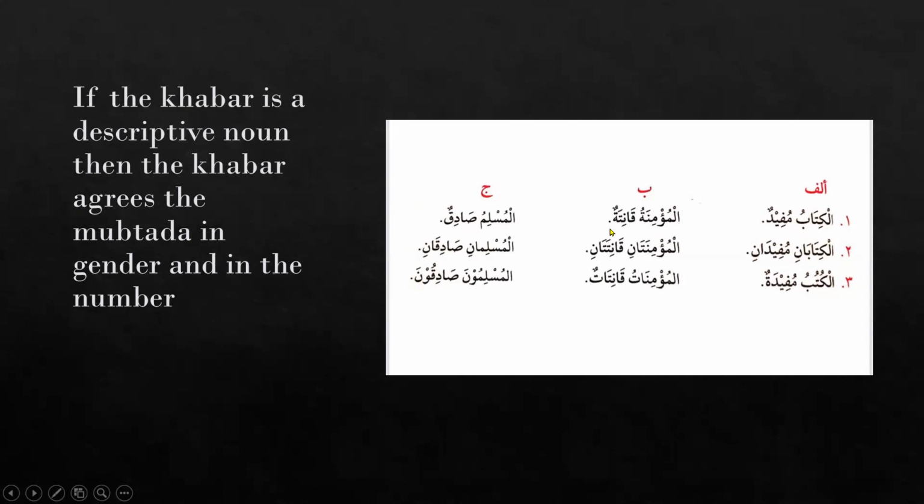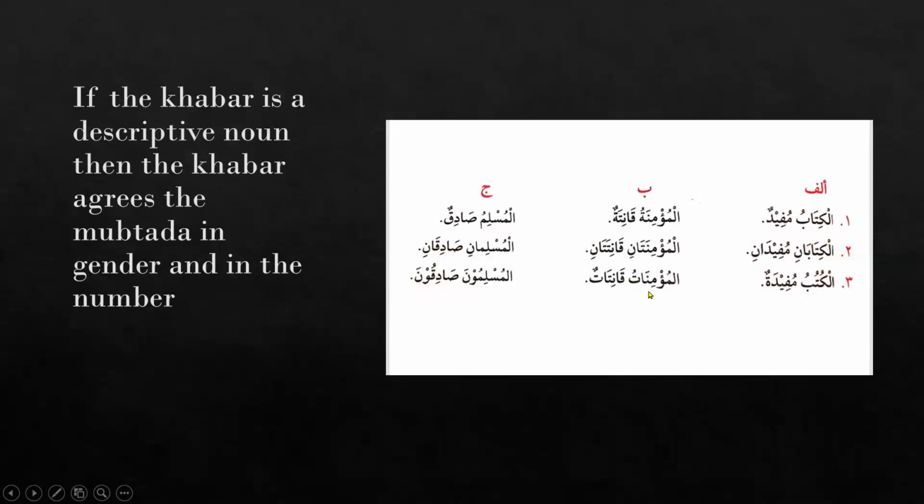Now look at the column B. Al-mu'minatun qanitatun. We know that, as I told you, mubtada should be definite and khabar should be nakira. You can see here the mubtada is definite and the khabar is nakira, indefinite. But as I told you, the khabar should follow it in number and gender. Then you can see that this is feminine and singular, and the khabar is also feminine and singular. Again here, al-mu'minatani qanitatani, al-mu'minatu qanitatu. You can see that this is dual and this is the jama formation.